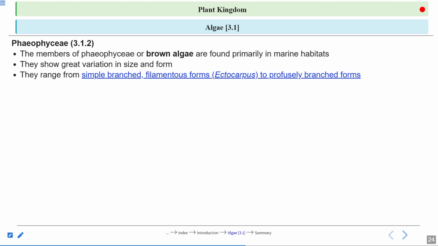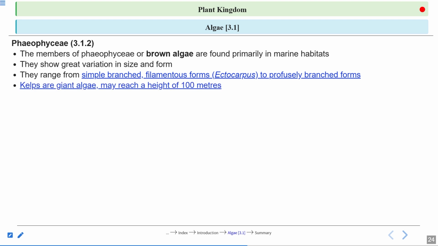Chlamydomonas belongs to the algae only. It doesn't belong to the Protista, because if you see the other characteristics like the cell wall structure and the type of chloroplast they possess, it all belongs to algae. If you see Chlorella, it is again unicellular, but it belongs to Chlorophyceae only, algae, right? They range from simple branched, filamentous, to profusely branched, highly branched structure.